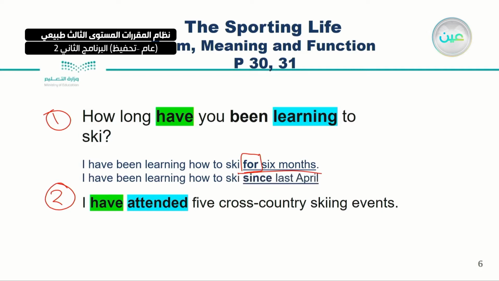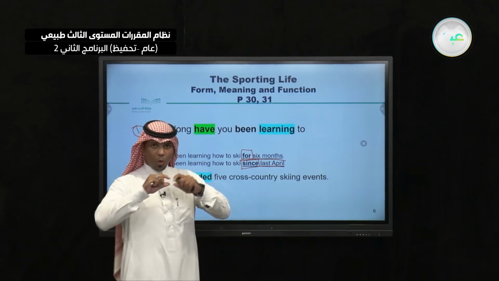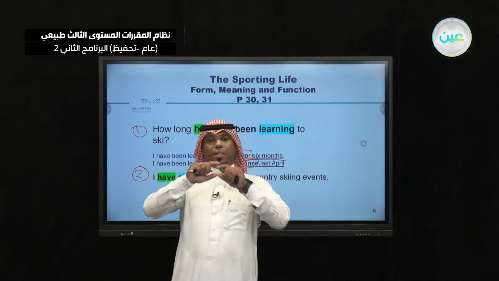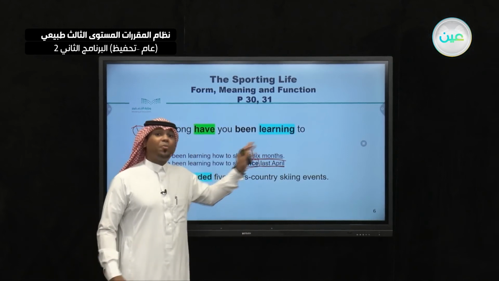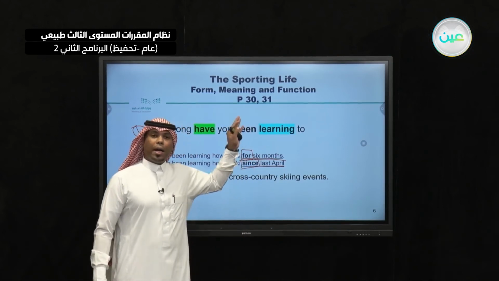Another example: I have been learning how to ski since last April. So here we have for and since, and it's very important that you know the difference between for and since. Very good. Now, what is the difference? We use for when we have an extended time, for example 6 months, 7 years, or 10 centuries.